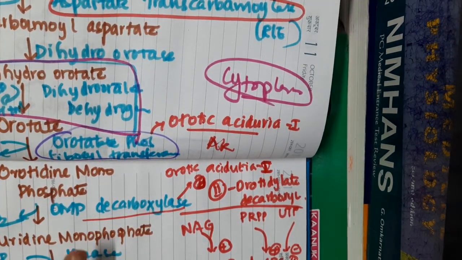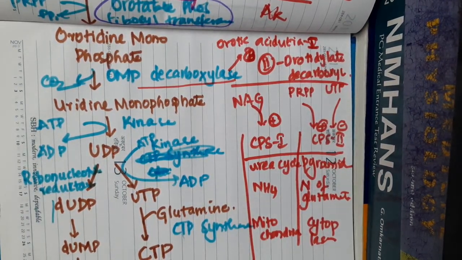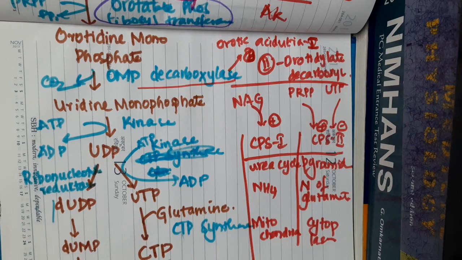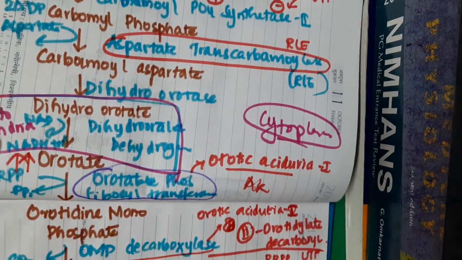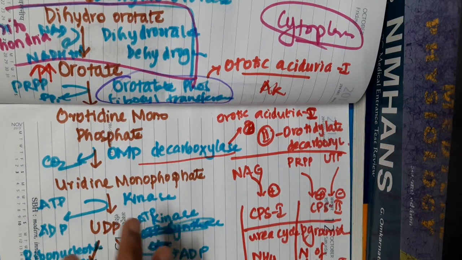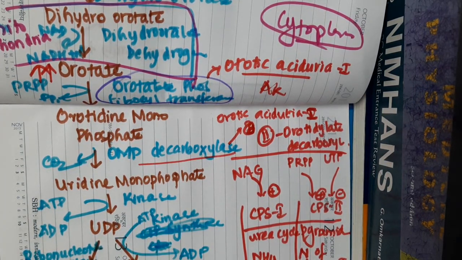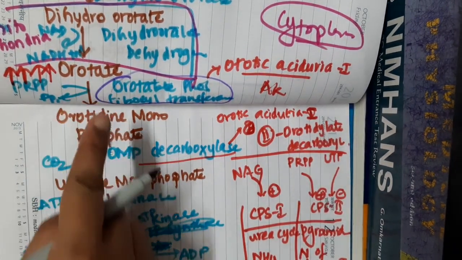This pathway is responsible for the production of UTP and CTP, but because there is no continuation of this pathway, there is decreased synthesis of these nucleotides. So there will be CNS issues like growth retardation and developmental retardation. This can result in megaloblastic anemia, and you will see increased levels of orotic acid or orotate in urine.